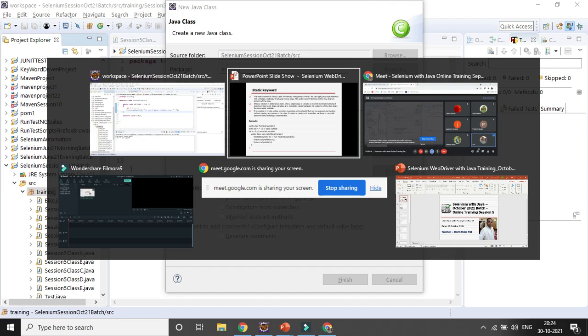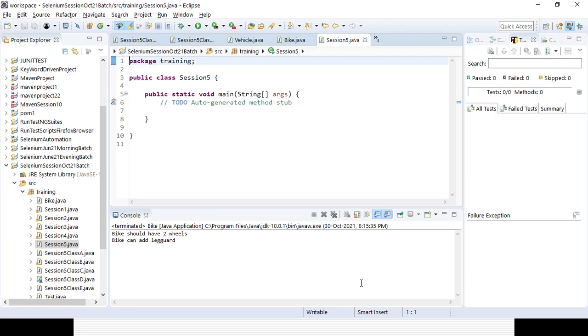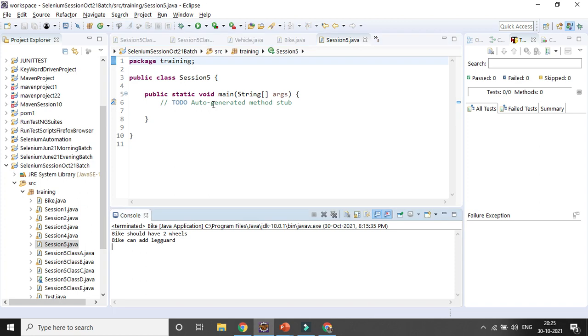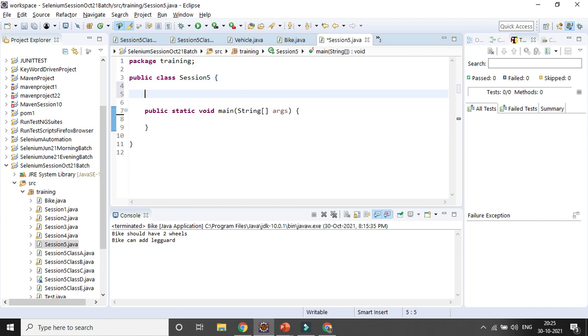Still, I want to cover it, because whenever I was creating variables, there were different kinds: static variable, class variable, and the normal local variable. I want to let you know the importance of the static keyword. So let's define some more variables here: integer a equal to 20,